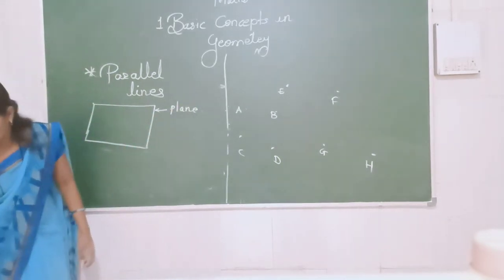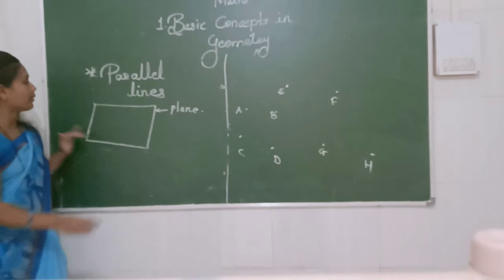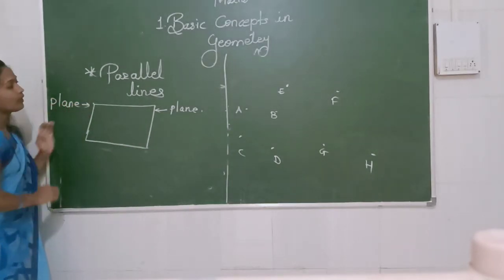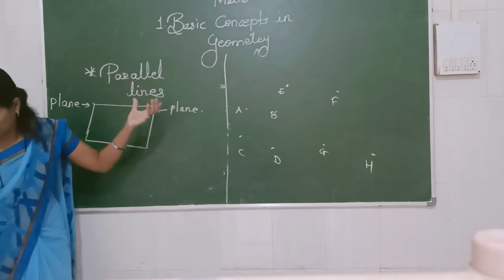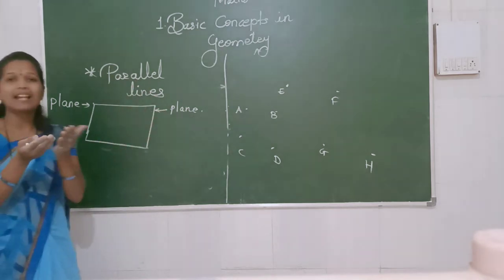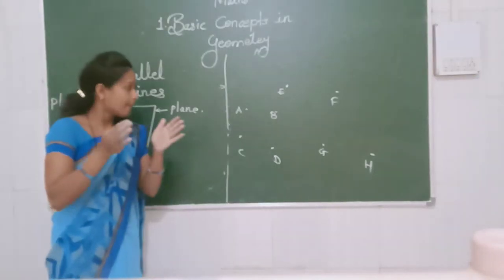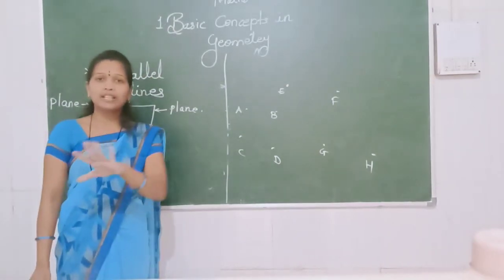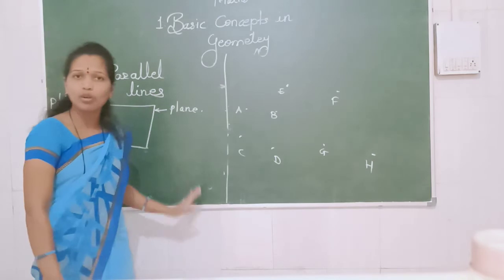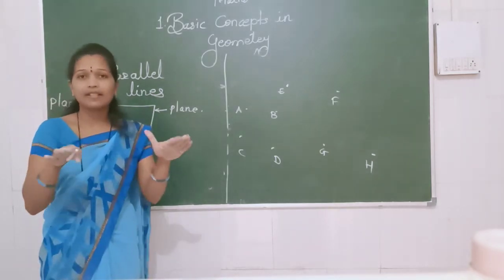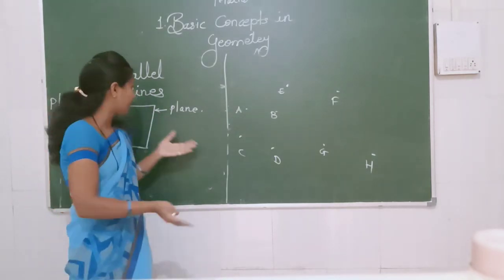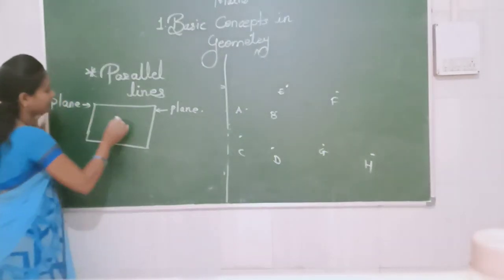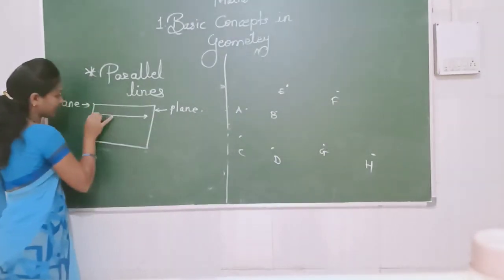So, first of all, we have to see what is the meaning of plane. Then we can see what is the meaning of parallel lines. Plane means what? In mathematics, a flat surface is called a plane. In mathematics, whenever a flat surface is given, what is it called? It is called a plane. So the blackboard is also a plane. A flat surface is given, your table is also a plane. So this is the figure of a plane, and in that plane I can draw first 2 lines,